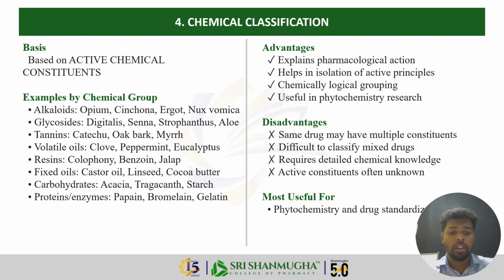So some disadvantages are that a single crude drug can contain multiple chemical constituents. So at that time it is very difficult to classify them under a particular secondary metabolite. Okay, so where do you put it? Classification becomes complicated when a drug has multiple active principles.